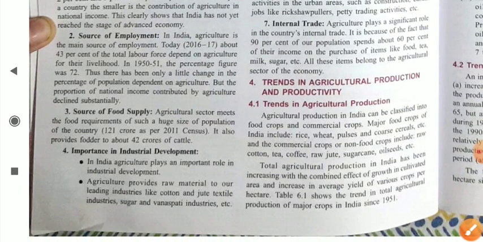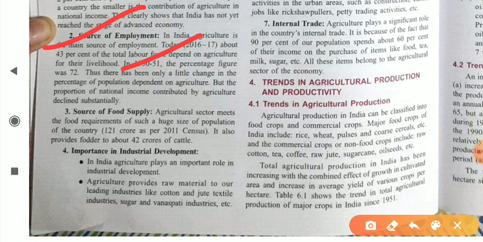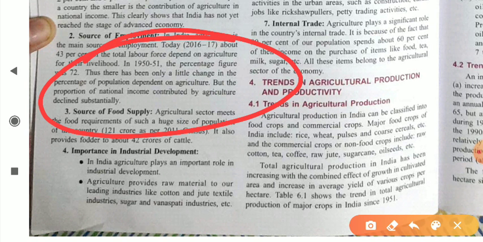Now move to our next point, which is source of employment. In India, agriculture is the main source of employment. If you talk about 16-17 data, 43% of the total labor force depends on agriculture for their livelihood. And if you talk about the previous data, 1950-51, around 72% of the people were engaged in agriculture or agriculture allied activities. They are totally dependent on agriculture activities for their livelihood.